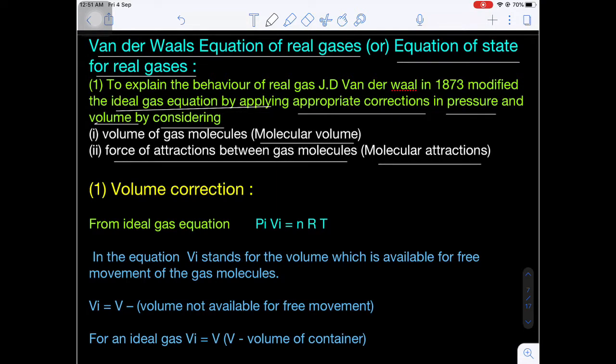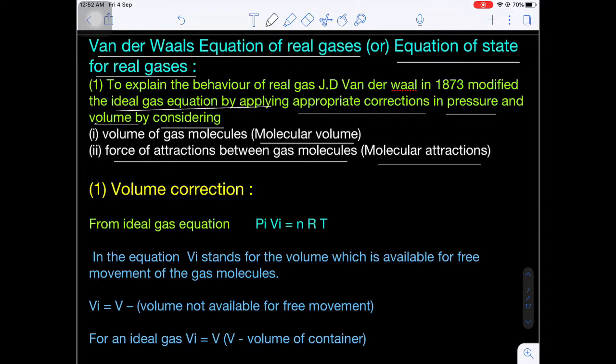Now we know in the KTG, that is the kinetic theory of gases, the volume occupied by the gas molecules is negligible as compared to the volume of the container, because the gaseous particles are considered to be point masses.